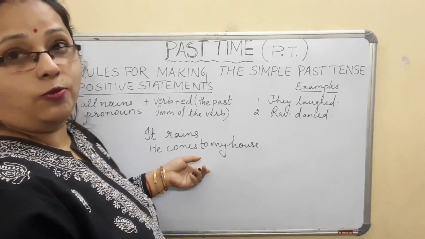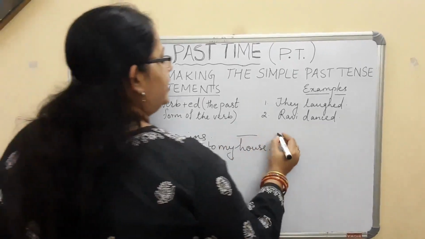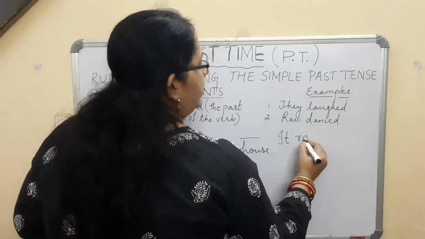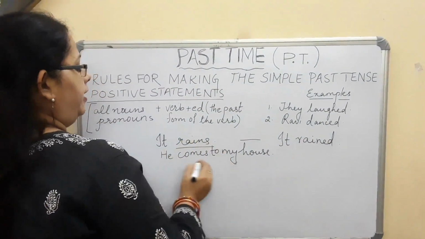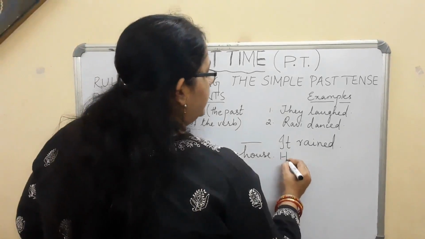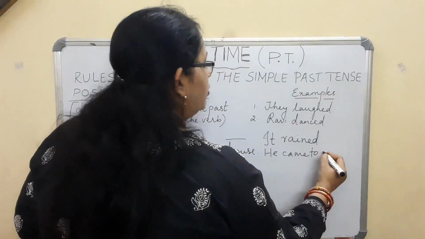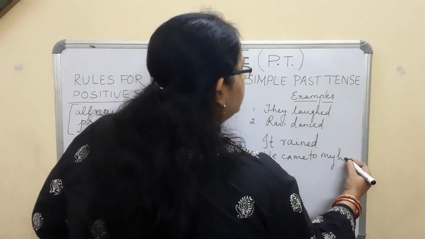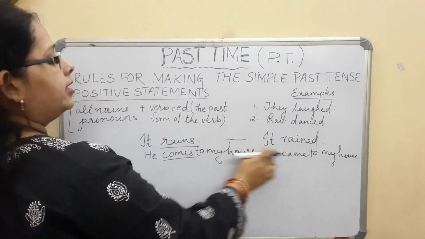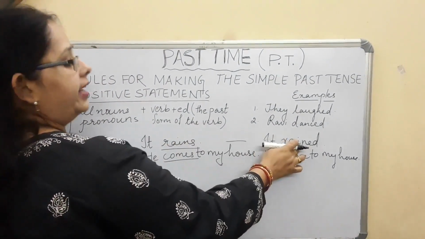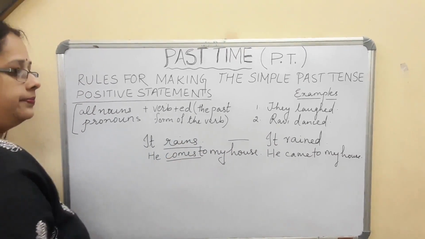Okay, now let's see whatever you have written. You can see your own copy. I am giving you the answer. It was very easy: it rained. That is the past form of rains. Now, "he comes to my house" becomes "he came to my house." Remember that. So this is the format: come, came; rain, rained. Since it is in the simple present tense, we have used S. Remember that.